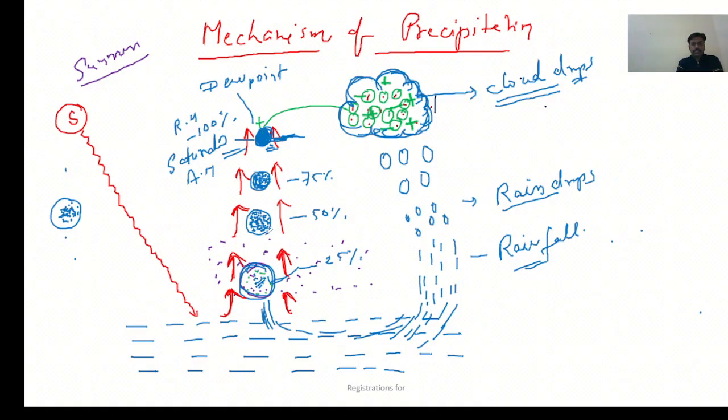Here the relative humidity, the RH, is 100%, as you can see. RH is 100% means the moisture is relatively higher than the previous sample of air mass where moisture was 75%. It is basically the same amount of moisture transferring from here to here. But as the size of the air mass is decreasing because of the decrease in temperature, the same amount of moisture looks higher here, 100%.